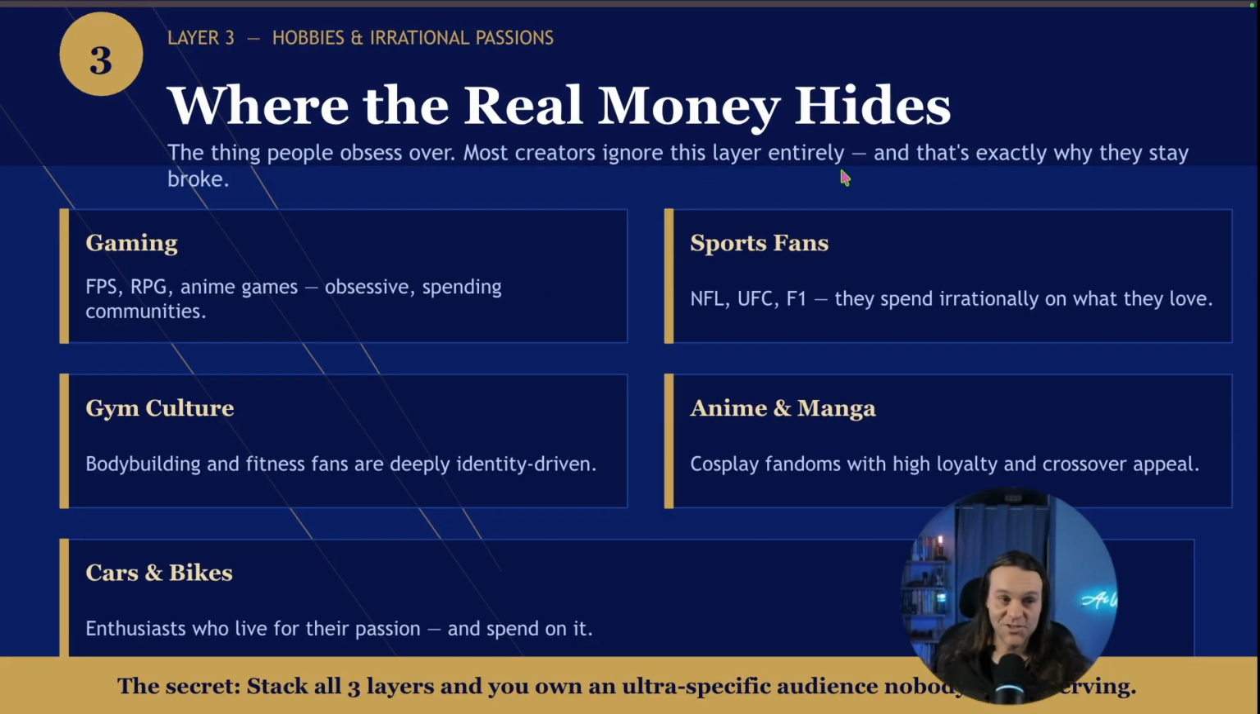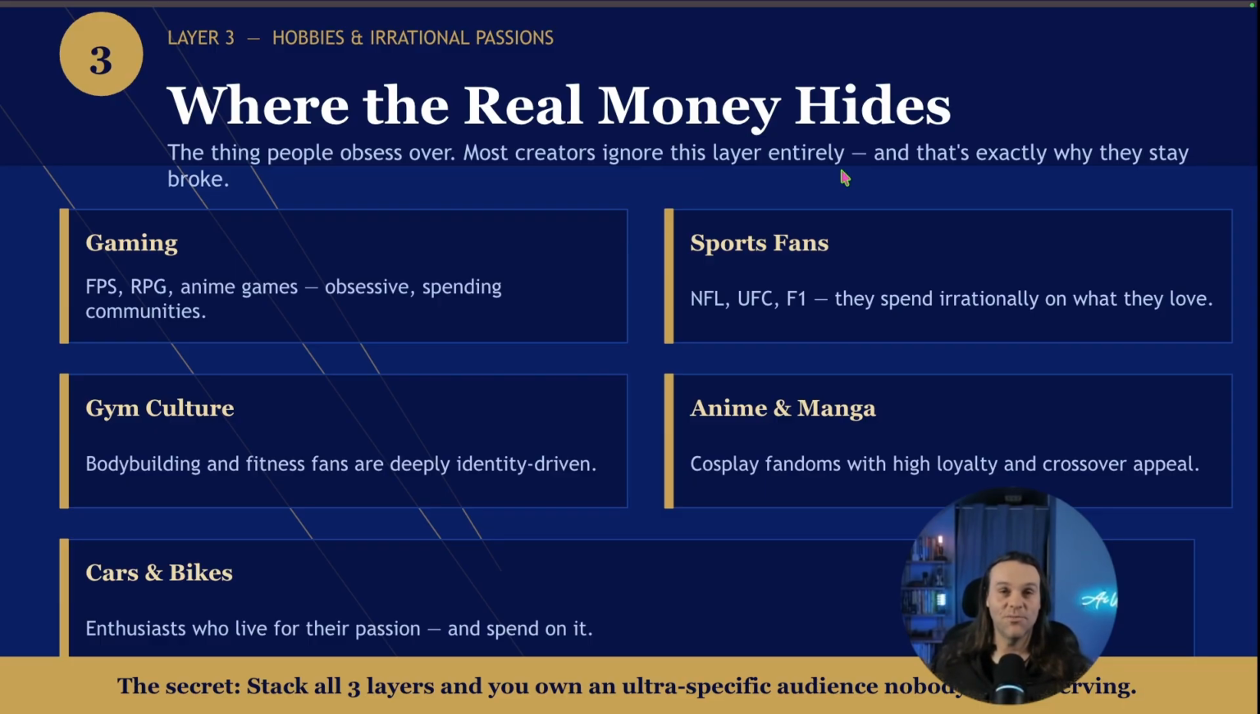And then lastly, this is really where the real money hides, guys. Hobbies and irrational passions, right? This is the thing people obsess over, and everyone forgets this, right? Everyone does not do this, right? It could be gaming, right? First person shooter. Maybe she's into Call of Duty, right? RPG. That's going to be a niche I'm going to do next, guys, by the way. Anime games, right? It could be, is she into Pokemon, right? Is she into Dragon Ball Z? Obsessive. These guys are obsessed with these things.